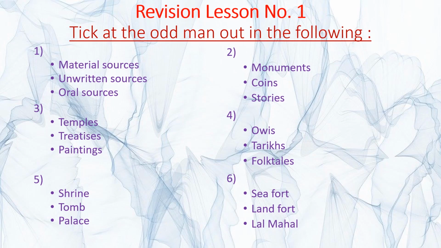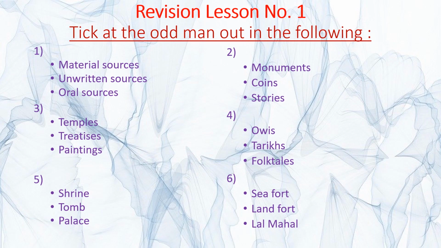So it is already done, you have the answers with you, so you can tick the answers. Then the fifth one, that is the shrine, tomb and palace, right? So again you are going to find out what is the odd man out in this. And then the sixth one. Now the sixth one is sea fort, land fort and Lal Mahal. So which will be the odd man out there? That is Lal Mahal. So you have to tick at Lal Mahal, right?